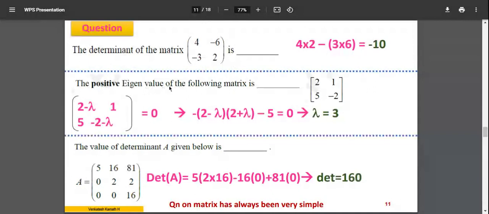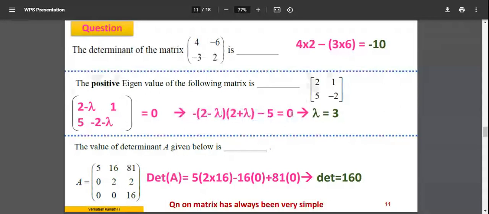Then positive eigenvalue of the following matrix is, the matrix is given 2, 1, 5, -2. Just in the previous slide I explained how to do it. So you will make this matrix minus lambda, which is the eigenvalue, multiplied by an identity matrix. How do I get it now? 2 minus lambda, 1, 5 minus 0, it remains 5, minus 2 minus lambda. So I have to solve this. I'll have to simplify this algebraic equation. Determinant I will calculate, and I end up with an equation, lambda square is equal to 9. So if you simplify this equation, you end up with lambda square is equal to 9.